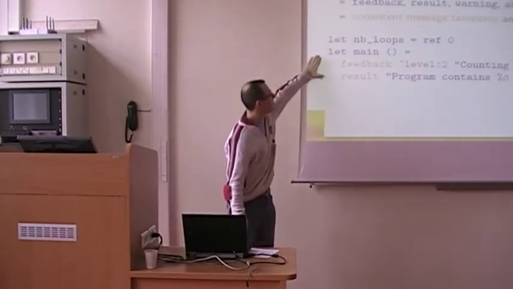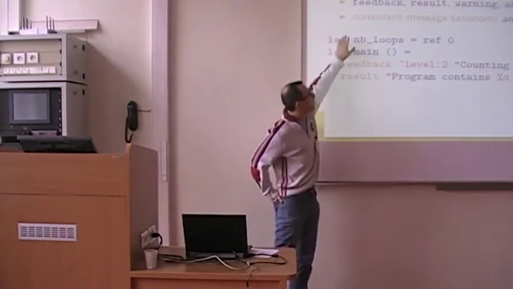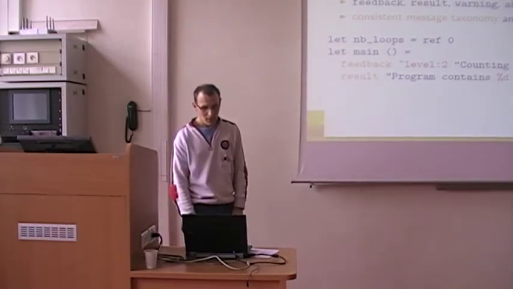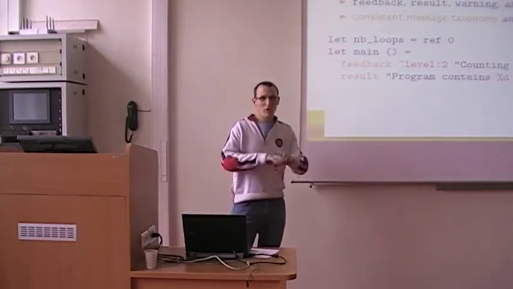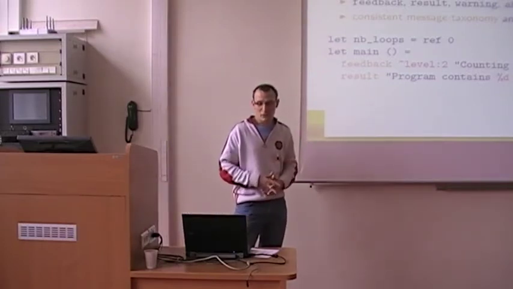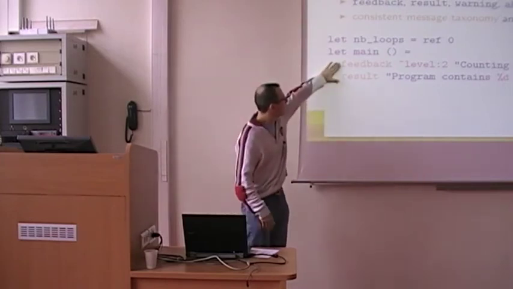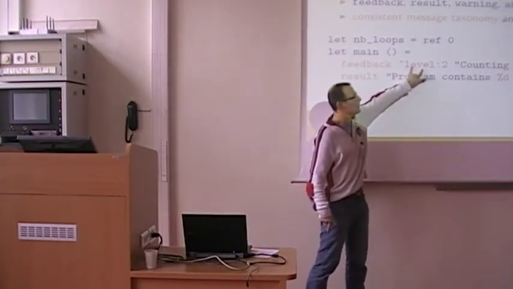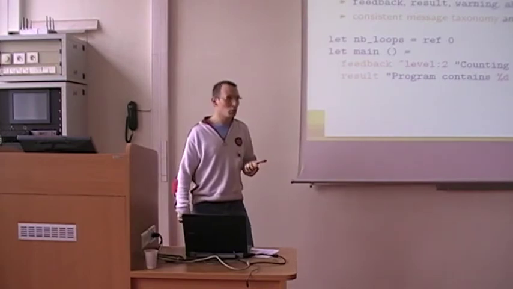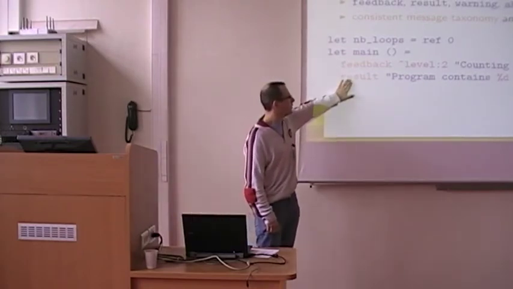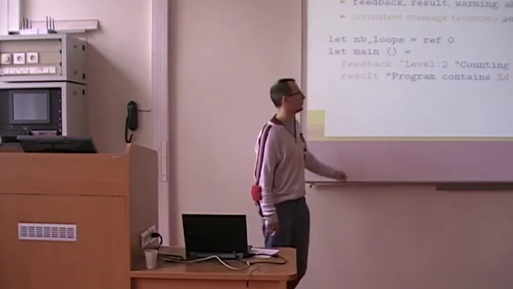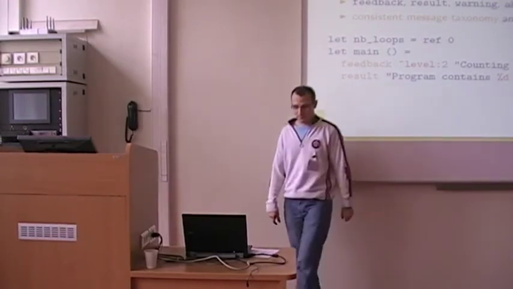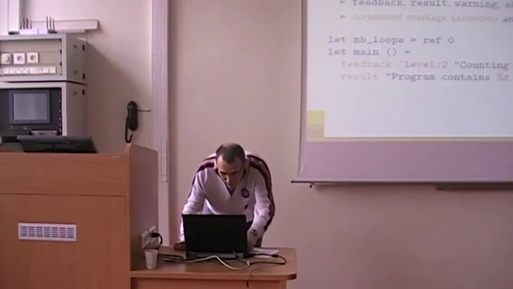For messages, Frama-C provides format-like functions called feedback, result, warning, abort, error, fatal, not yet implemented, and so on. By using these functions, all the messages in the platform are printed in a uniform way. For instance, you can use a feedback message to print this, which is only printed if you are in verbosity at least 2, and you can print the result of the analyzers with the format functions.